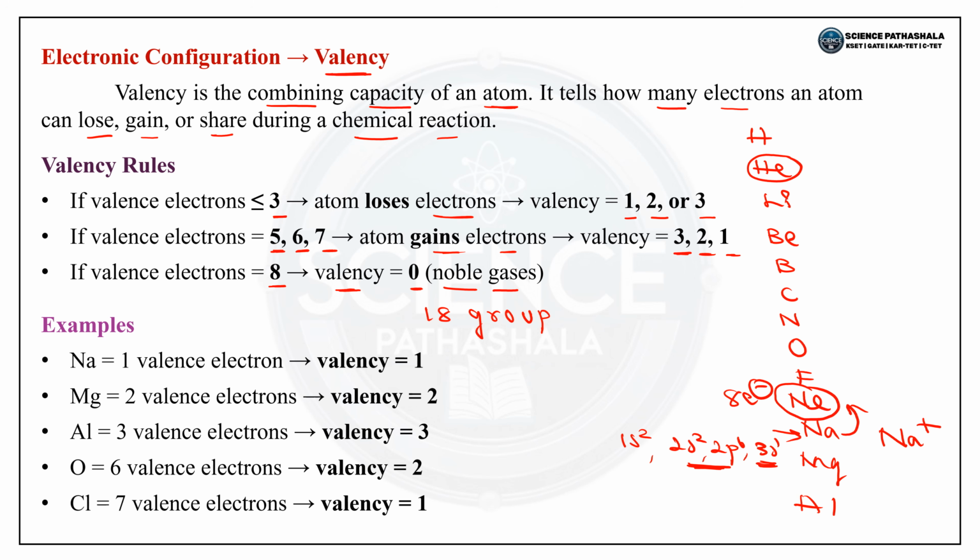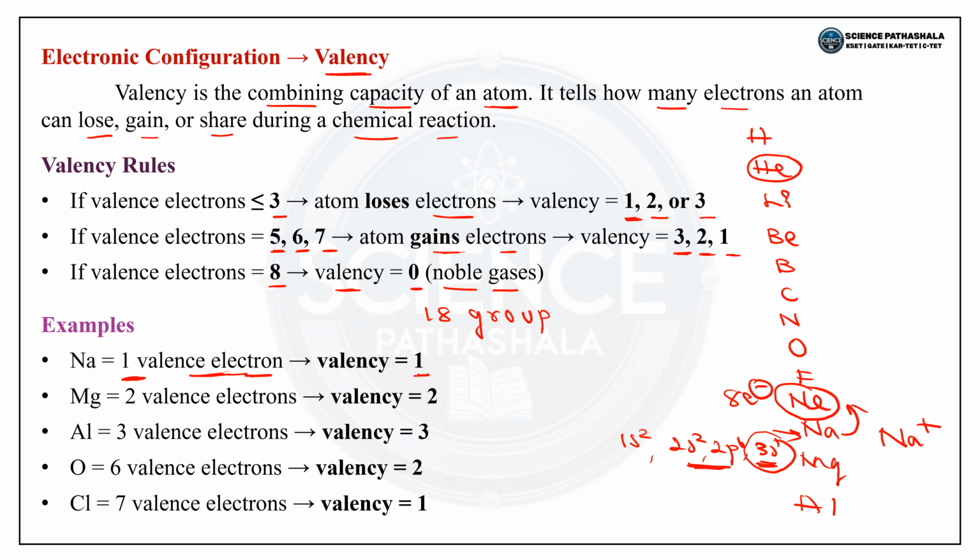So sodium always carries a plus charge. What is the valency for sodium? It is 1, because it is losing 1 electron. And what is the number of valence electrons for sodium? It is 1. The electrons present in the outermost shell are termed valence electrons, and for sodium there is 1 electron in the outermost shell. So the valence electron count is 1, and the valency is 1 because sodium loses 1 electron. That is why sodium always carries a plus charge.